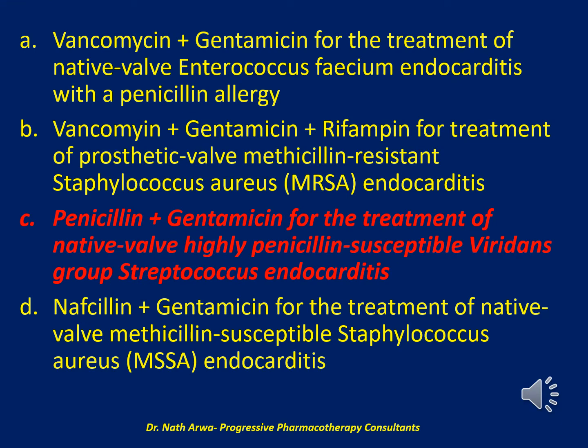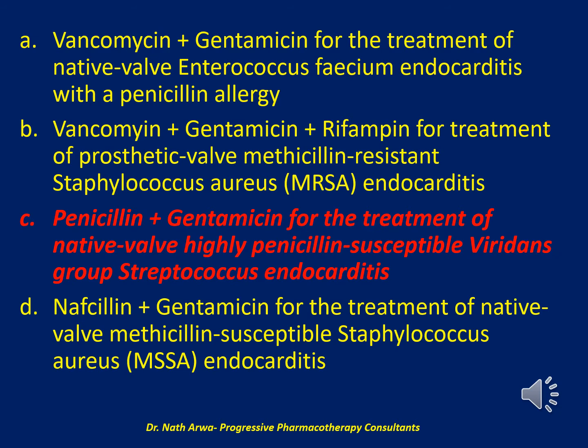And the correct answer is C. Penicillin plus gentamicin for the treatment of native valve highly penicillin-susceptible viridans group Streptococcus endocarditis. Gentamicin should not be used for the treatment of native valve MSSA endocarditis because improved outcomes have not been demonstrated compared to anti-staphylococcal beta-lactam therapy alone, and gentamicin causes unnecessary toxicity, specifically renal toxicity.